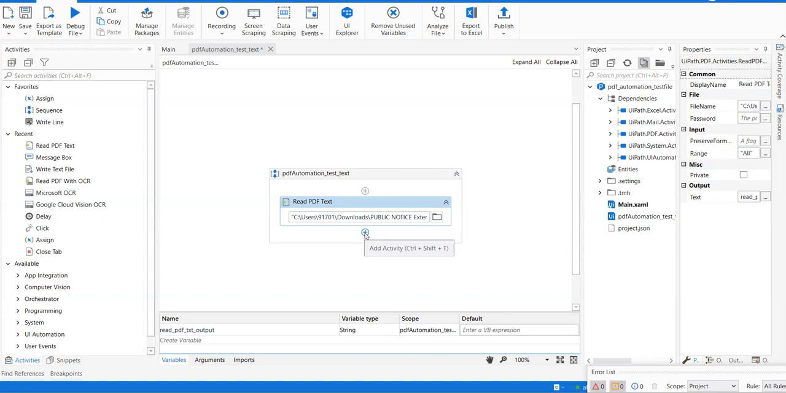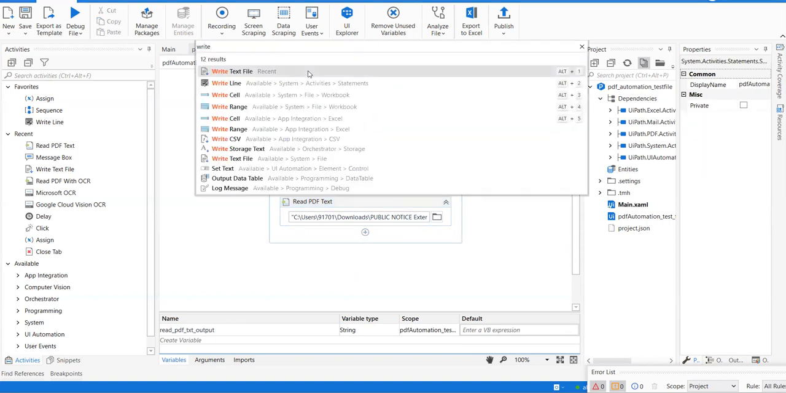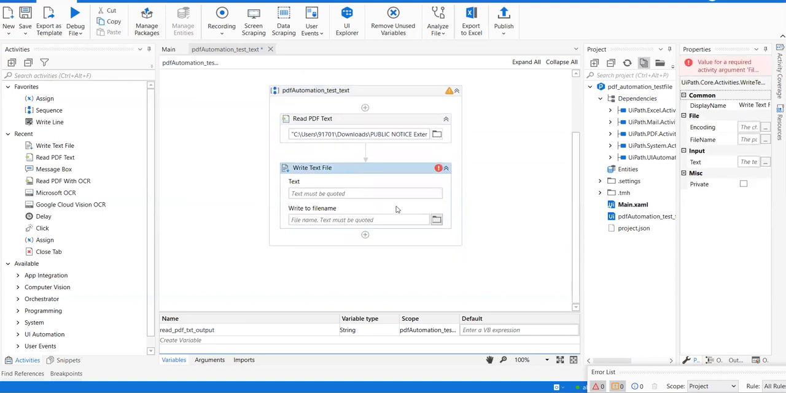So we need to add the activity that is write to text activity. So I'm clicking on write text file. Okay, guys, the write text file activity is being added. Okay, guys, the write text file is added. Okay, now we should mention, so where is the text?